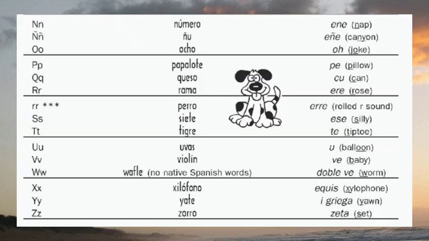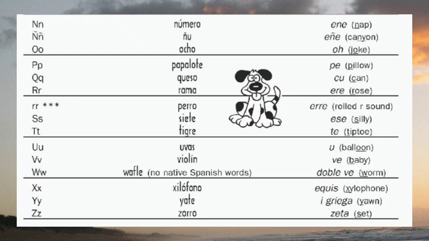Next we have double R. The word is perro. So now you have to roll your R, perro. The sound of the letter is R, with the rolled R. Next is letter S. We have the word siete. Siete is the number 7. The sound of the letter is S.